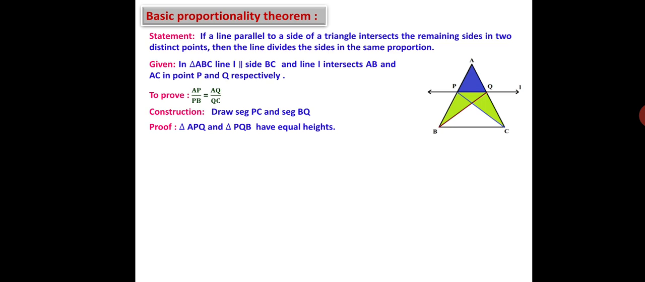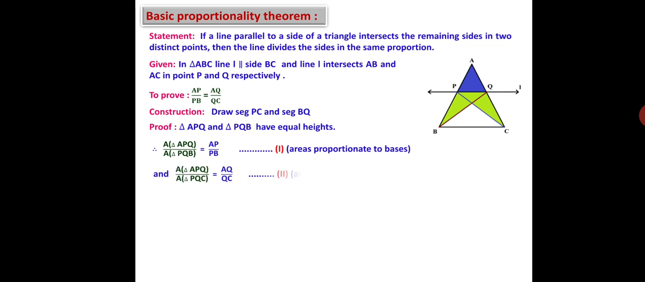Let us carry out the proof. Triangle APQ and triangle PQB have equal heights. Triangle APQ is shown with blue color, whereas PQB is shown with green color. These two triangles have equal heights since Q is the common vertex. Therefore, the ratio of the areas will be area of triangle APQ upon area of triangle PQB is equal to AP upon PB, areas proportional to their bases.